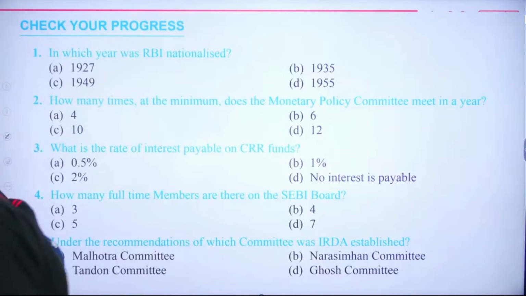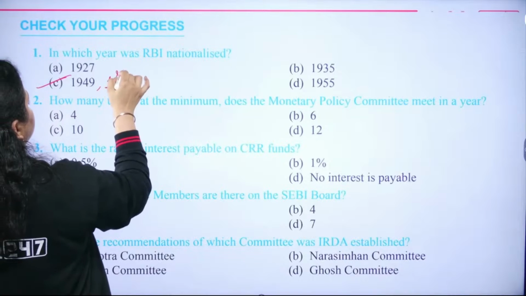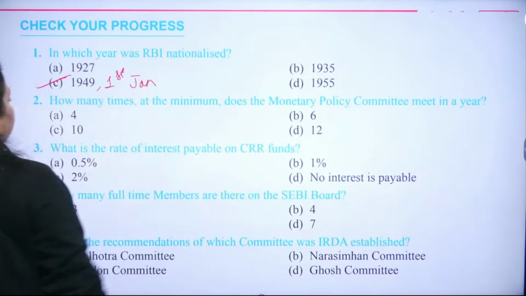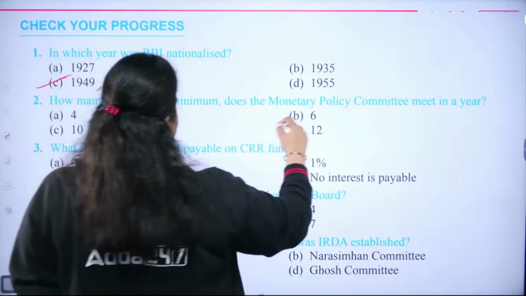And the first is 1949, very good. RBI was nationalized on 1st January 1949. Second, how many times at the minimum does the Monetary Policy Committee meet in a year? Answer quickly. Very good. 6 times, at least 6 times.